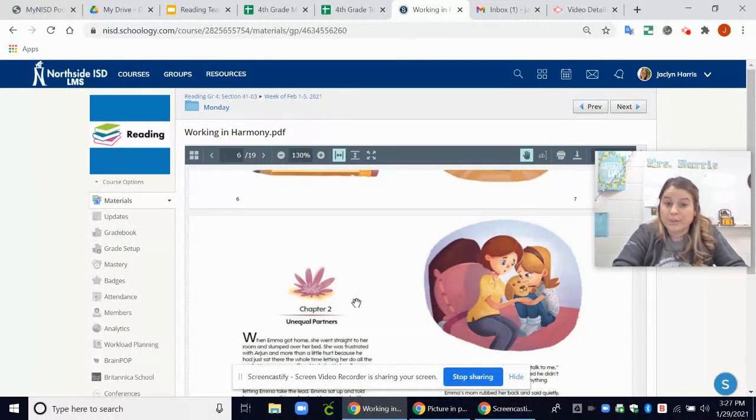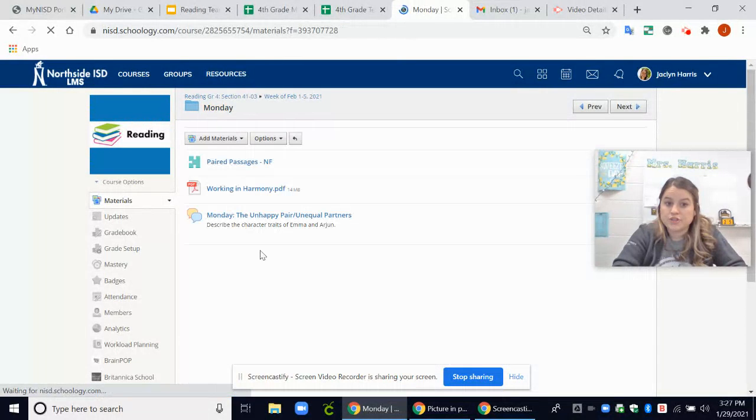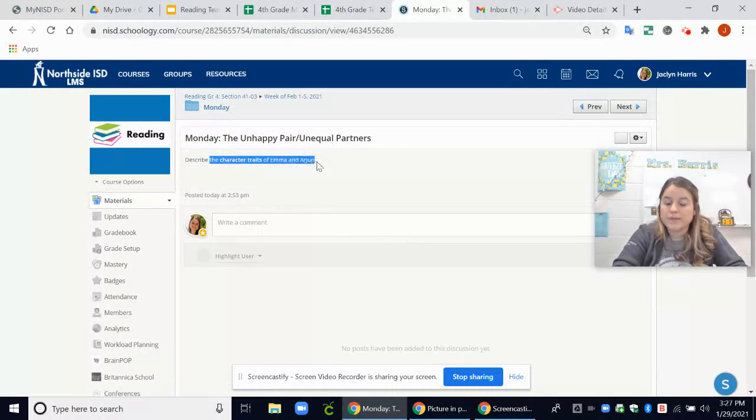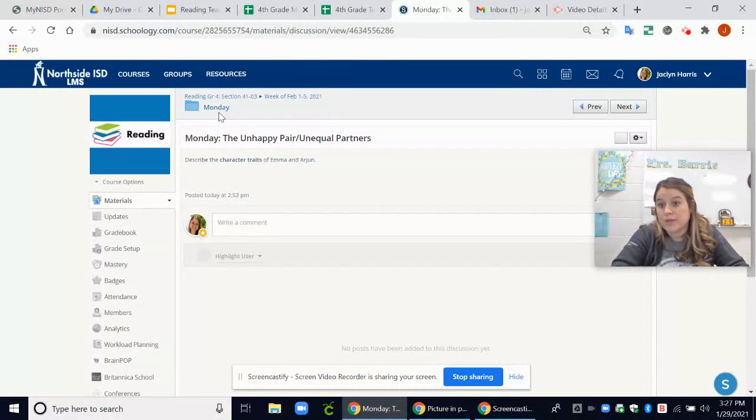So you're going to read chapter 1 of this story here, and then you're going to answer the question. Monday, the unhappy pair and unequal partners. Describe the character traits of Emma and Arjun. Character traits are like, what are they like? Are they kind? Are they nervous? Are they silly? Are they happy? Are they sad? Describe those characters from that first chapter.